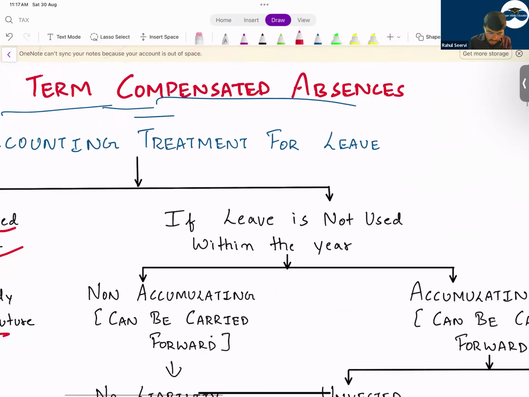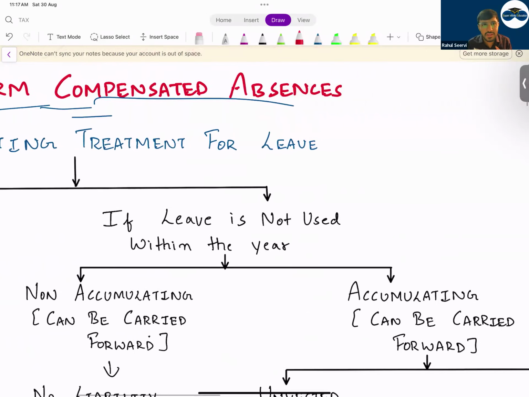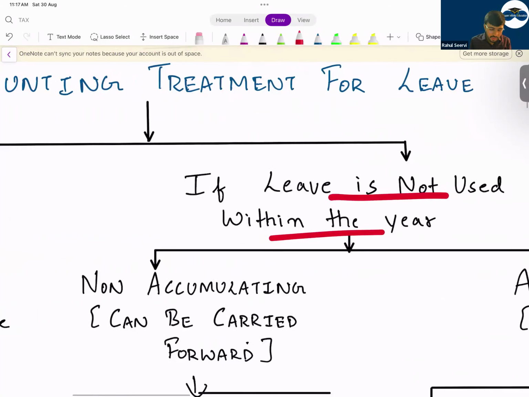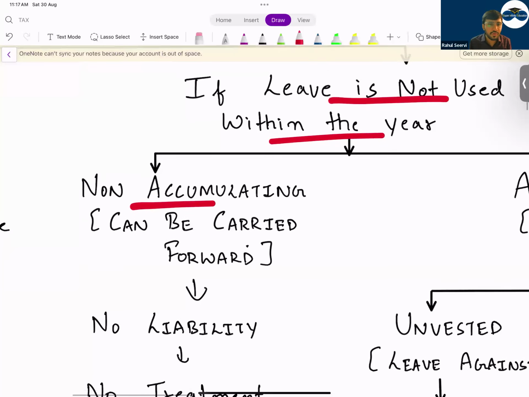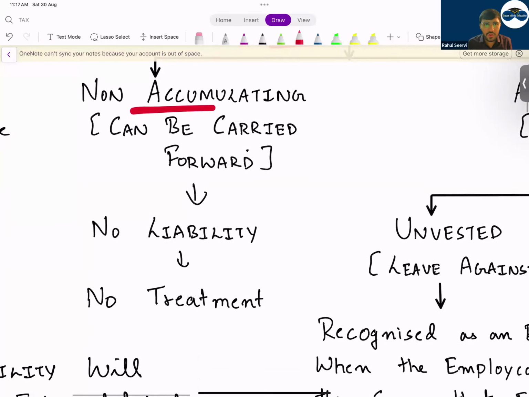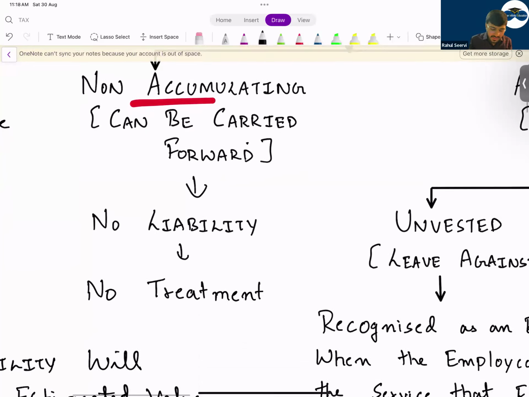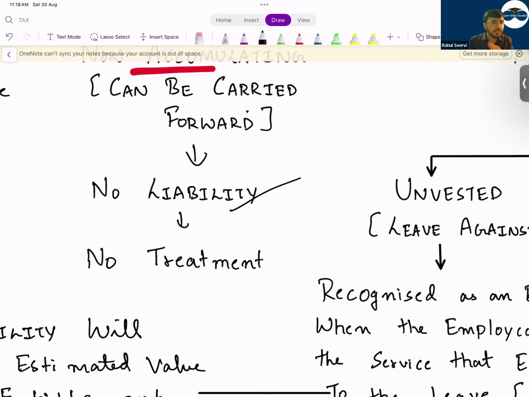The other one: if leave is not used within the year, that means the employee is not taking the benefit of the leave, he is working. In that case, what can happen? Non-accumulating, that means you can't carry forward. That means the company will not pay you anything. The company will say it's your mistake. Why did you work for 10 days extra? In that case, the company need not pay anything. The company will do no accounting treatment. No treatment will be done.